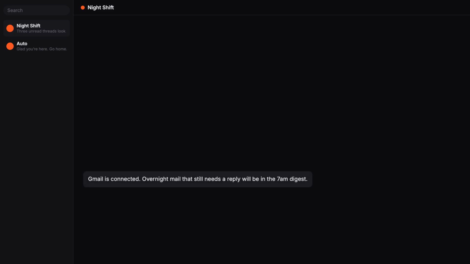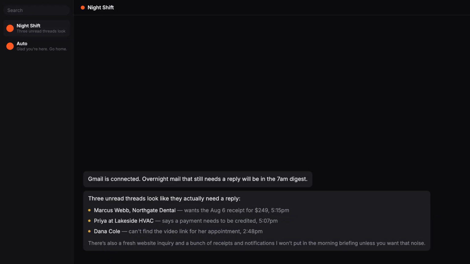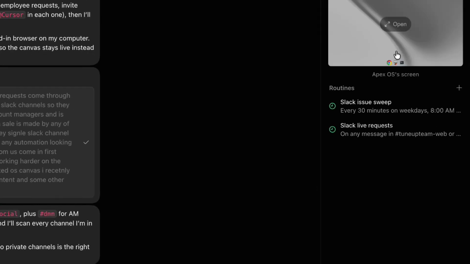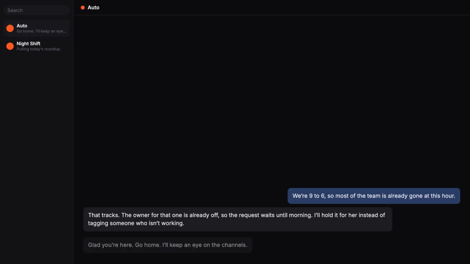I gave this thing my email, my Slack, and my task board. 20 minutes later, it had read my overnight mail, found the 3 messages that actually needed a human, and ignored the rest. It wasn't told to do that on a schedule. It wrote the schedule itself. This is Grokbot. Here's everything it did, including the part where it broke.